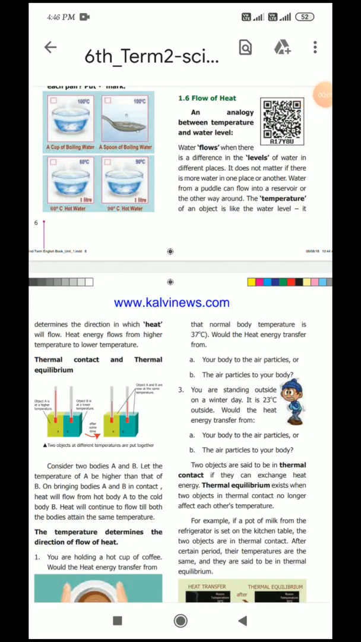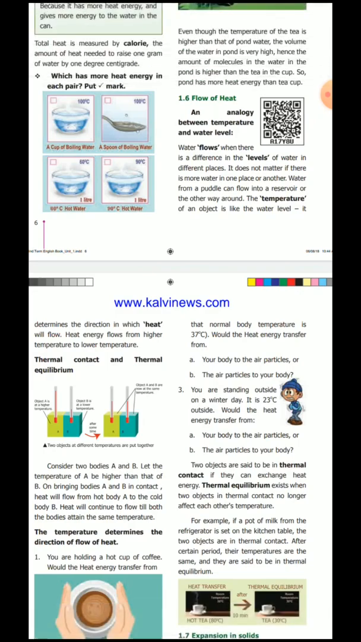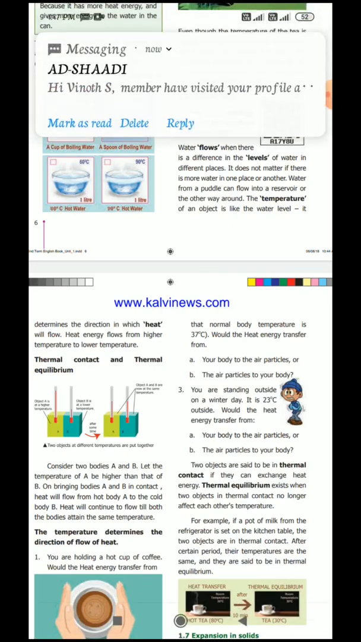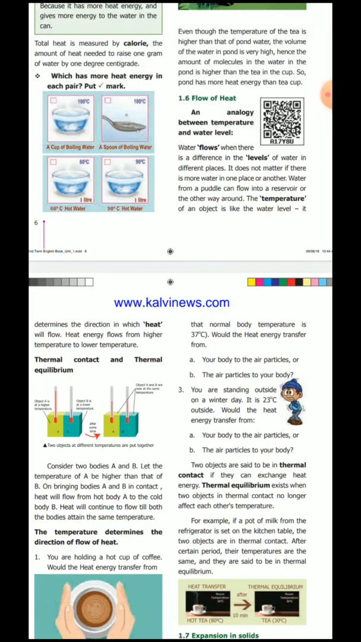Flow of heat. What is the meaning of flow of heat? The analogy between temperature and water level. Here see, water is present in many different places, and the different places have different levels. For example, in a pond the water level is high, but take one cup of tea, that cup of tea has only a very small amount of water. So the water level differs in different places.